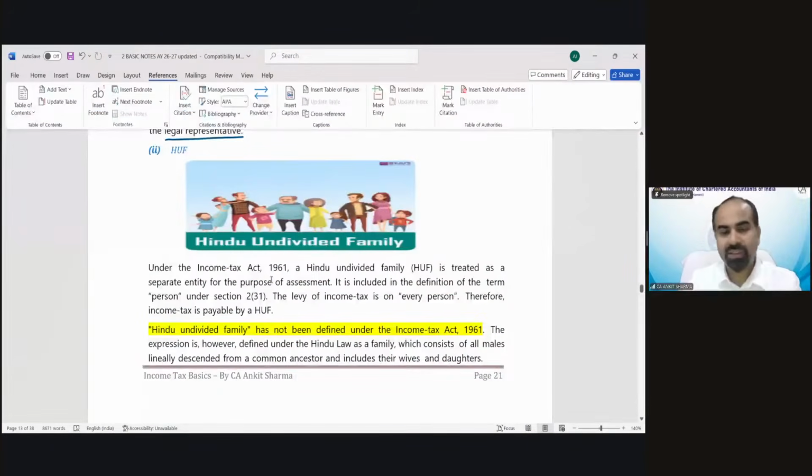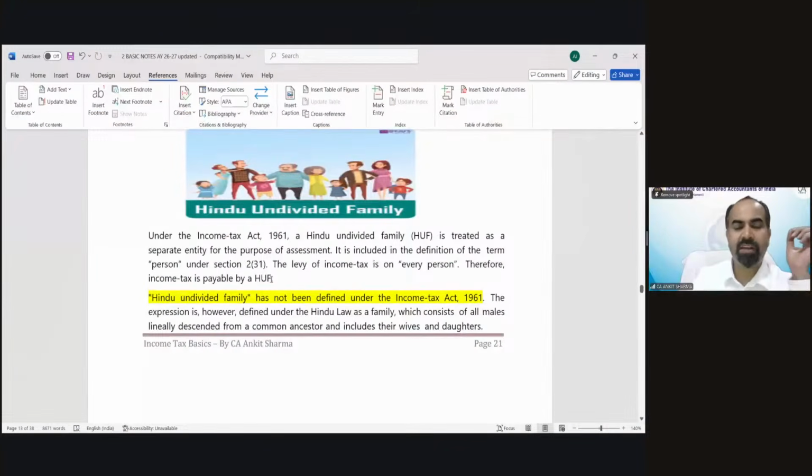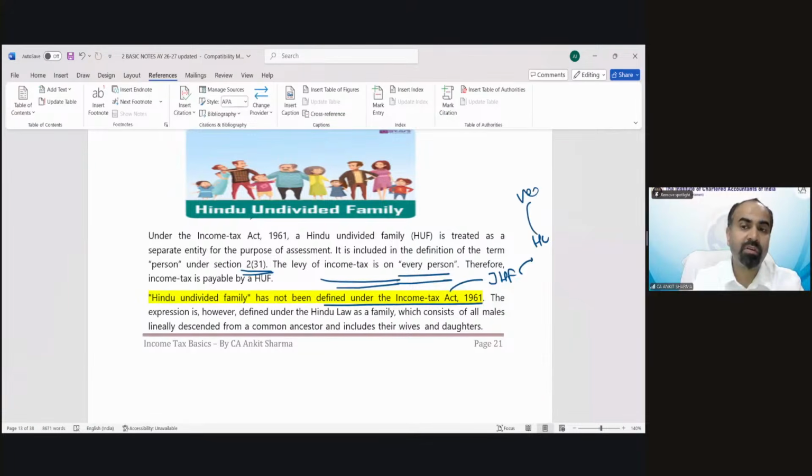Under the Income Tax Act 1961, a Hindu undivided family is treated as a separate entity for the purpose of assessment. It is included in the definition of the term person. Under section 2(31), there is a levy of income tax on every person, therefore income tax is payable by HUF. Now HUF has not been defined under the Income Tax Act because it has been defined right from JHF. JHF is from Hindu law. Hindu law is from Vedas.